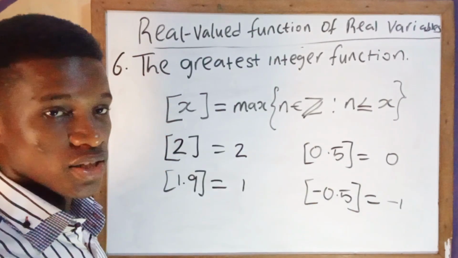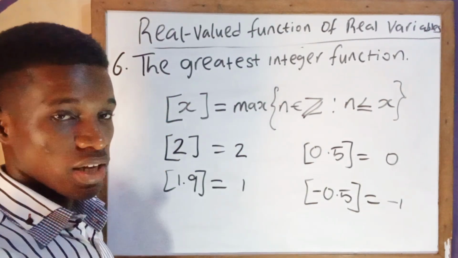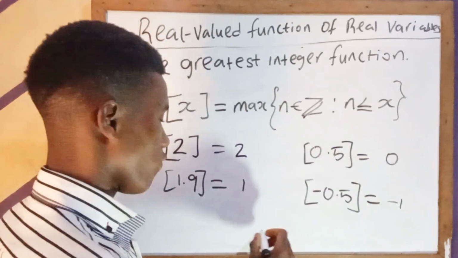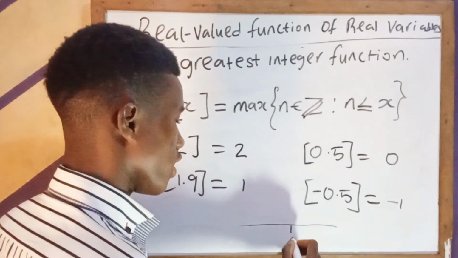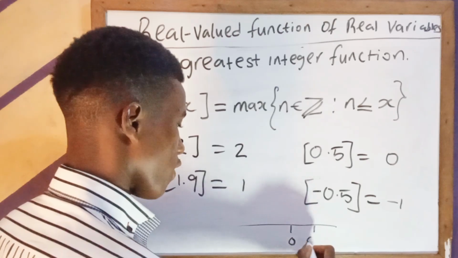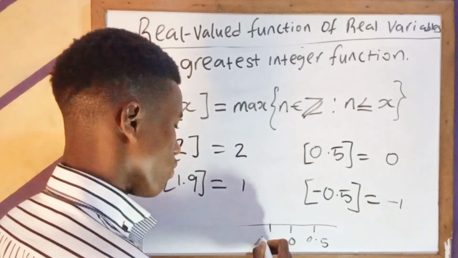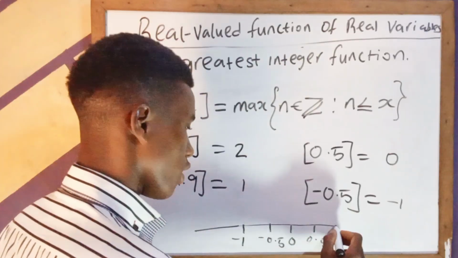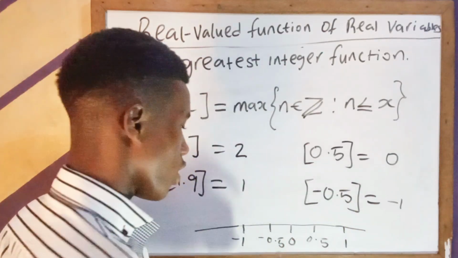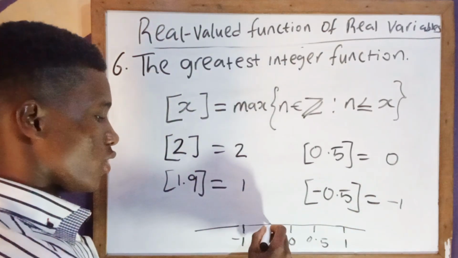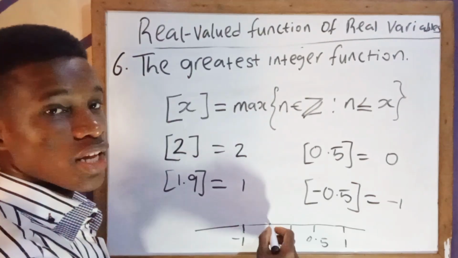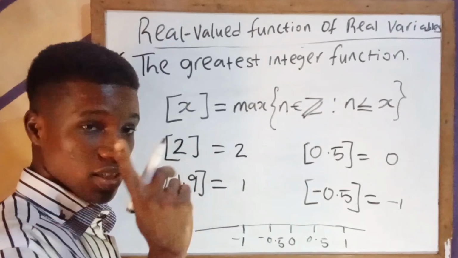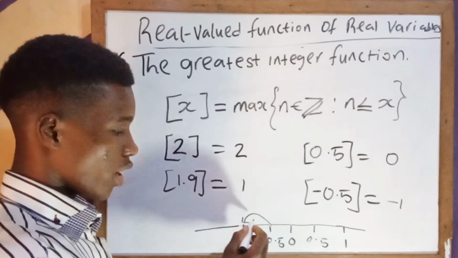Now most people confuse these things, but if you understand the number line very well, you will not find it difficult to understand, because when you look at this minus 0.5, for example, if this is our number line, here is 0, here is 0.5, here is minus 0.5, here is minus 1, and here is 1. Now if you take the greatest integer of this minus 0.5, from the definition, we say that is the greatest integer that is less than this, because this is not an integer. So the greatest integer less than it will be what? Minus 1.